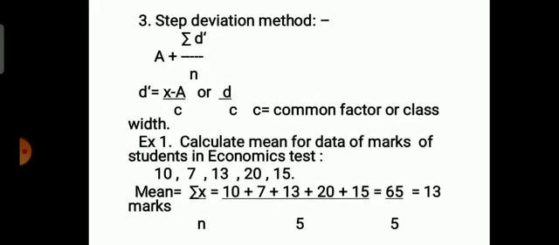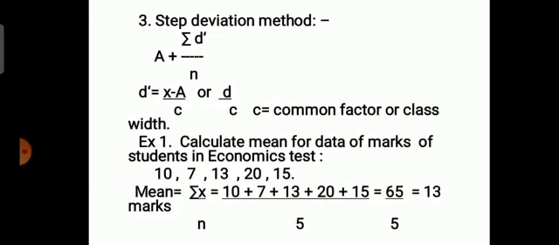Step deviation method. The formula is A plus summation D dash upon N. Now only one step is added here. Instead of summation D, we take summation D dash. That is the only difference between assumed mean and step deviation here in the individual observation method.